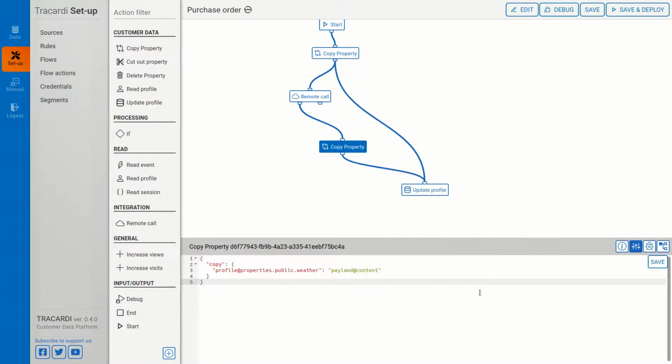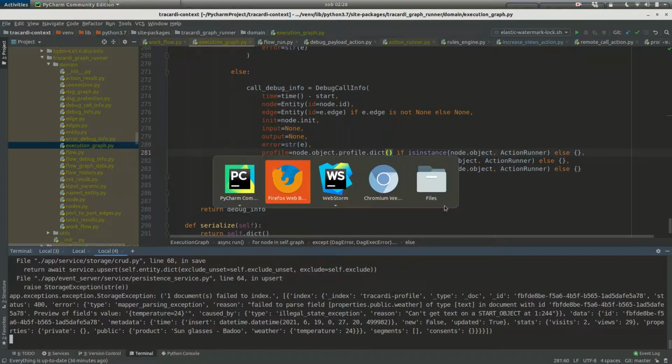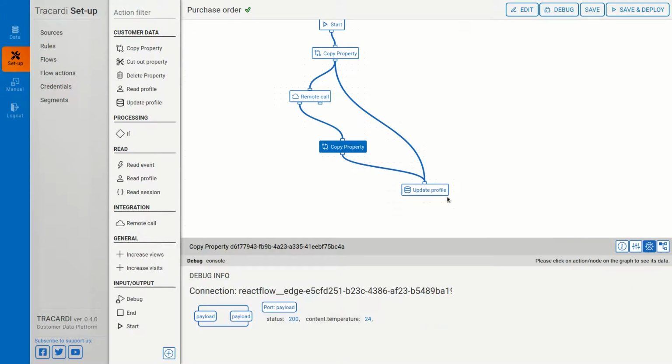Okay, so this one copies payload content to profile properties, public weather. Debug it. Now we know what the problem is. This is the problem of the data schema. It means that profile properties public weather is of type text. The value is not text. Let's try to fix it. Okay. Now it should be okay.